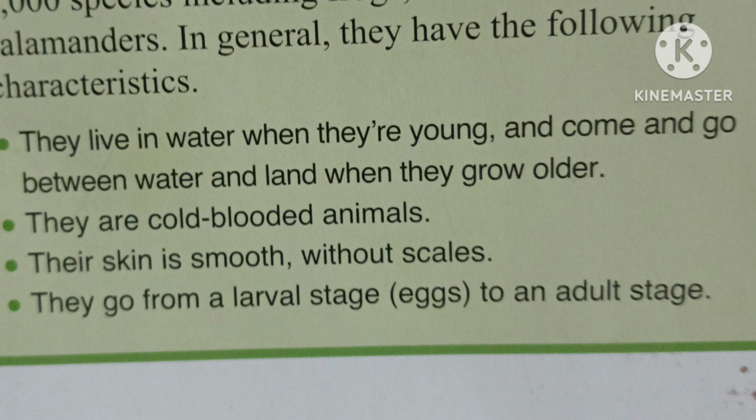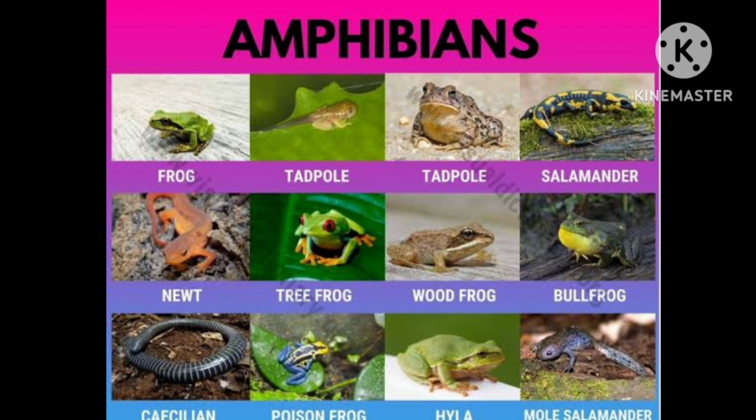First, they live in water when they are young and go between water and land when they grow older. Second, they are cold-blooded animals. Third, their skin is smooth without scales. Fourth, they go from a larval stage to an adult stage. Some amphibians are frog, tadpole, salamander, newt, tree frog, wood frog, bullfrog, caecilian, poison frog, hyla, mole salamander.